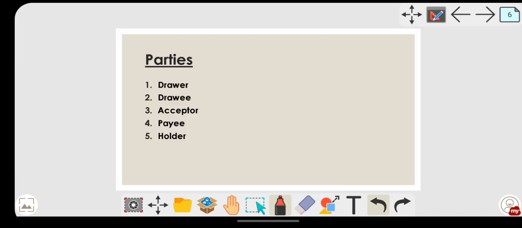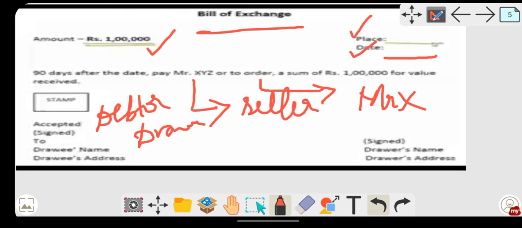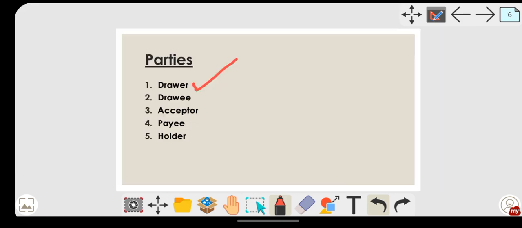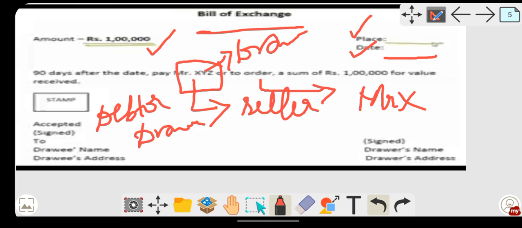Next one, let's see the parties. So who are the parties over here? Drawer. Who is a drawer? Drawer is the one who makes the bill of exchange, or one who draws the bill of exchange. So here, whosoever name is here, say a Mr. XYZ, so Mr. XYZ is the drawer over here, the drawer or maker of the bill of exchange. Then drawee. Who is the drawee? The person on whom the bill is drawn.